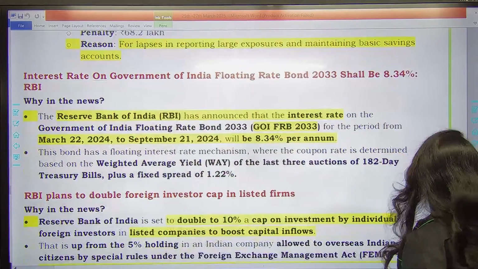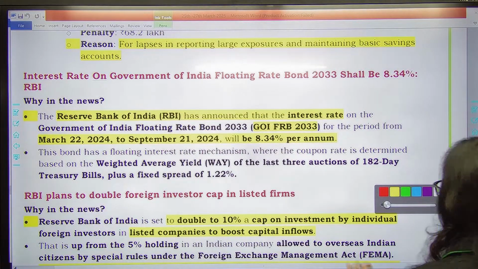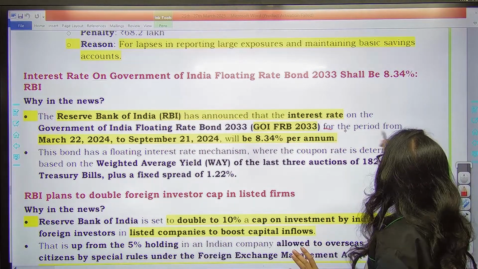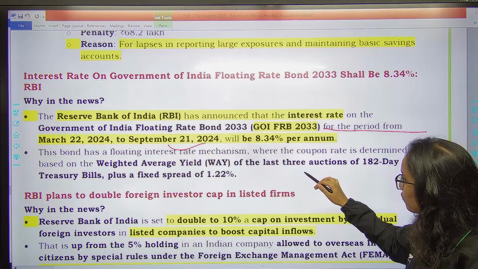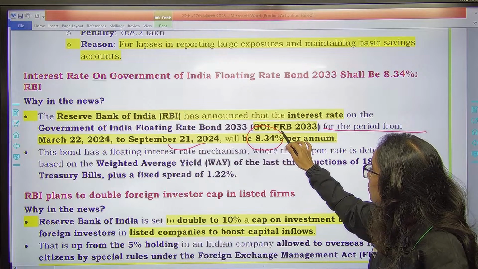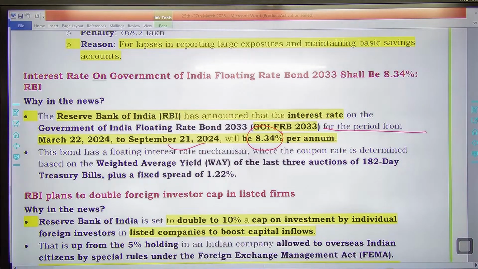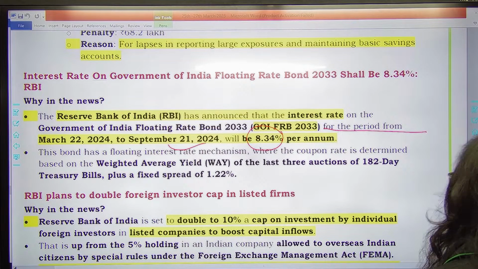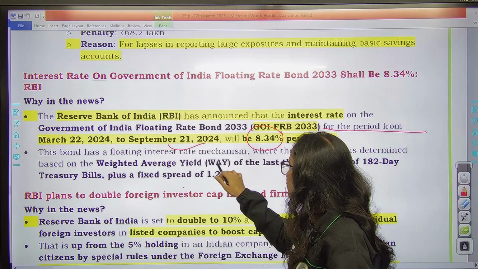Next one is interest. So RBI recently has announced the interest rate on the Government of India floating rate bond 2033. This is going to be important for the period from March 22, 2024 to September 21, 2024. Interest rate will be 8.34% per annum. The floating rate bond, RBI decides from time to time, you know that, right? And this bond is a floating interest rate mechanism because the coupon rate is determined based on the weighted average yield of the last 3 auctions of 182 day T-bills plus a fixed spread of 1.22%.